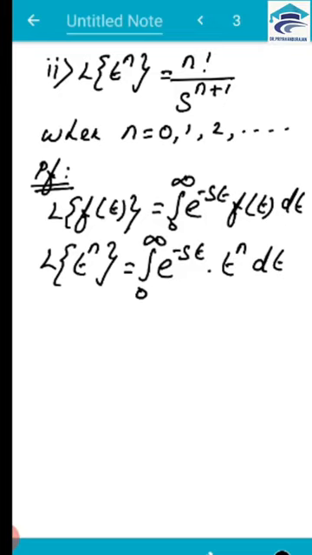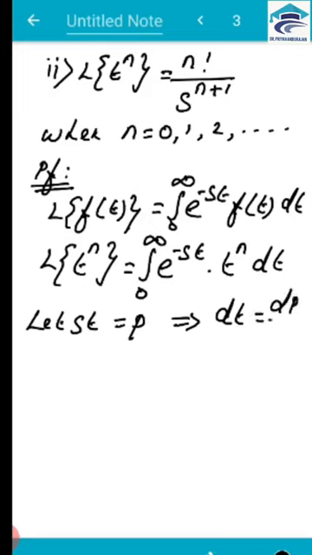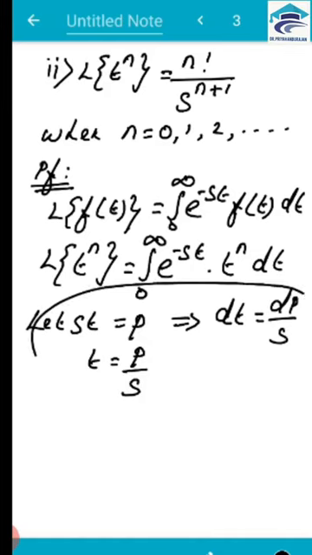So what I am going to do here is let st be equal to p. So this implies, when you differentiate, dt will be equal to dp by s. So I can take this s this side, and what else we need, t. From here we can say that t is equal to p by s. So let me apply everything in the integration.